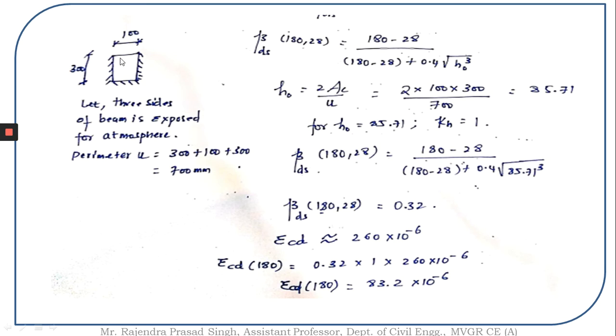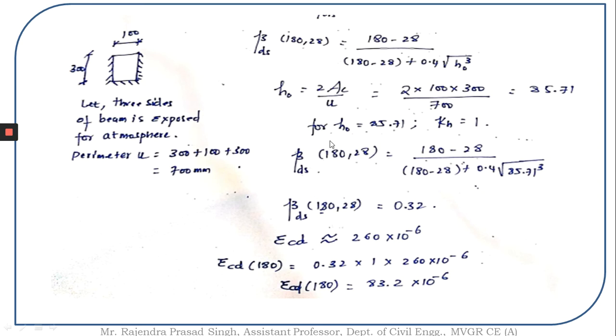In this problem, what I have considered is that my beam is exposed on these three sides, and on the top side I'm going to have a deck slab. So the perimeter which is exposed to the atmosphere is considered as 300 mm plus 300 mm, and this is the 100 mm. So it's going to be 700 mm. So I know the value of Ac, area of concrete, which is 100 into 300 times 2 by 700, which is going to be 85.71 mm. For 85.71 mm, the kh value, for up to 100 mm, is going to be equal to 1.